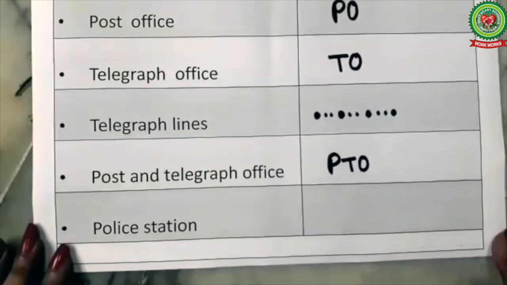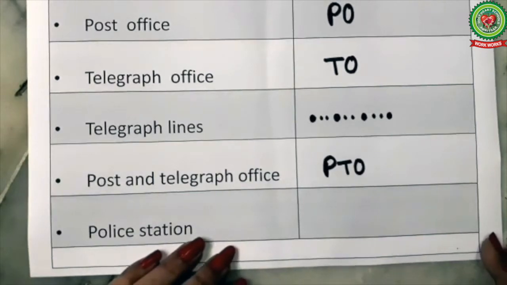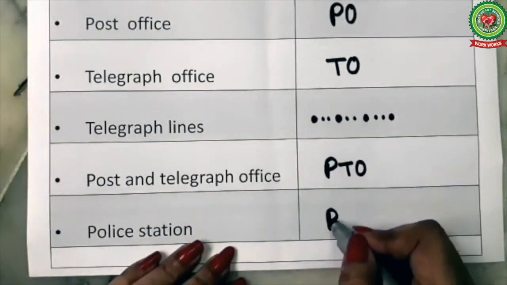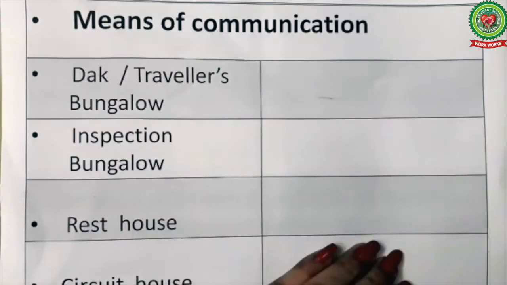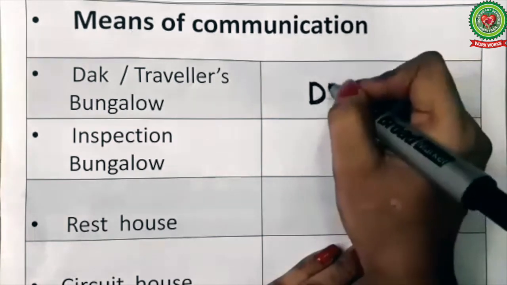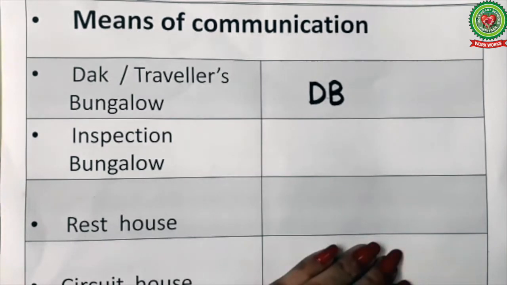Next means of communication is police station. We can communicate any crime to the police station. It is shown as P S. Next is Dak Bungalow. Dak Bungalow is also known as Travelers Bungalow. The symbol for Dak Bungalow is DB. Dak bungalows are the large post offices of the olden time.